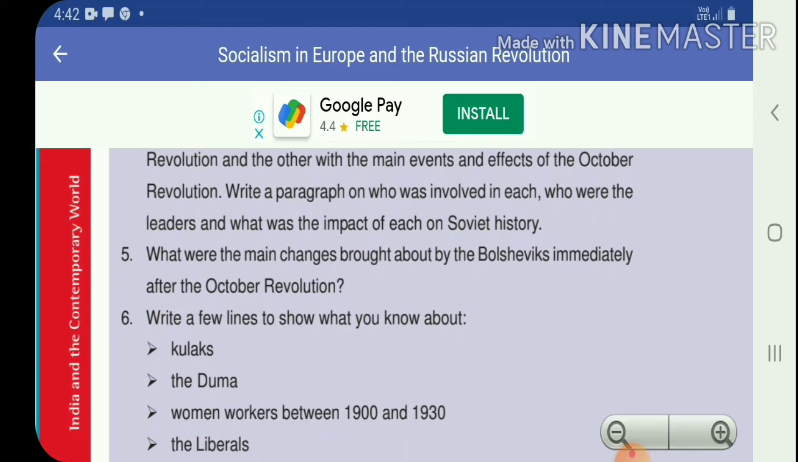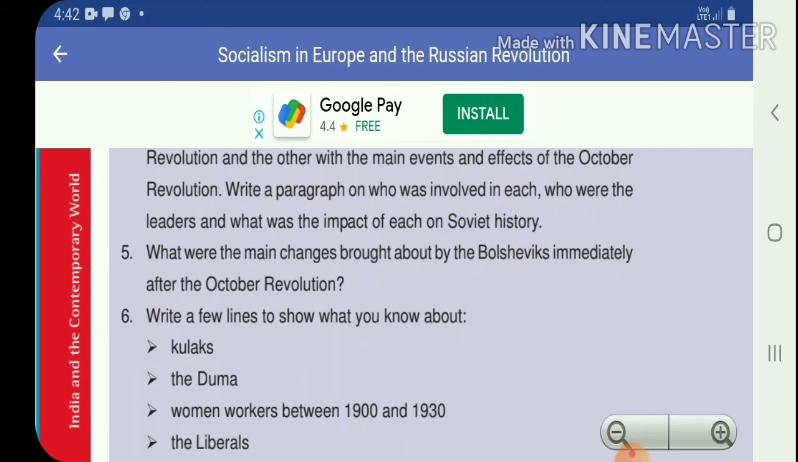October 1917, Lenin persuaded the Petrograd Soviet and the Bolshevik Party to agree to a socialist seizure of power. A military revolutionary committee was appointed by the Soviet under Leon Trotsky to organize the seizure. The uprising began on 24th October 1917.